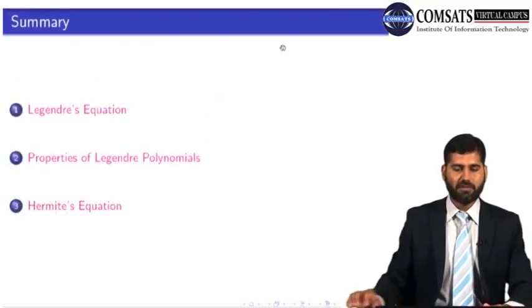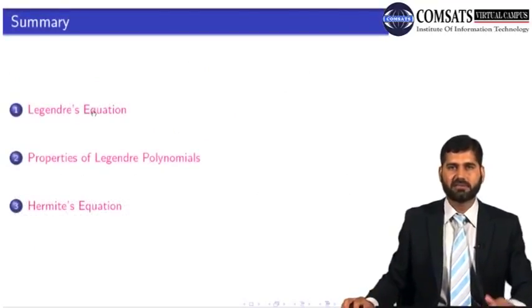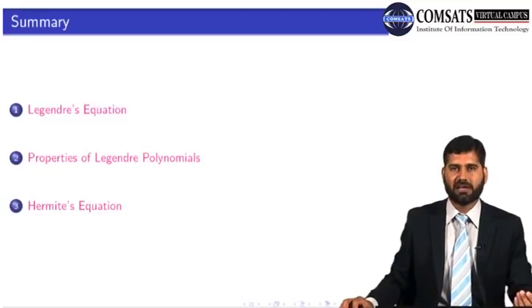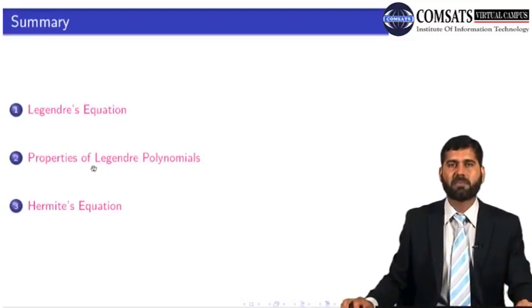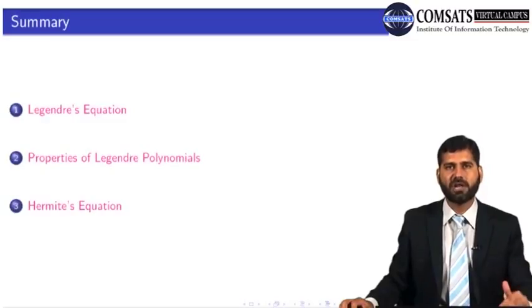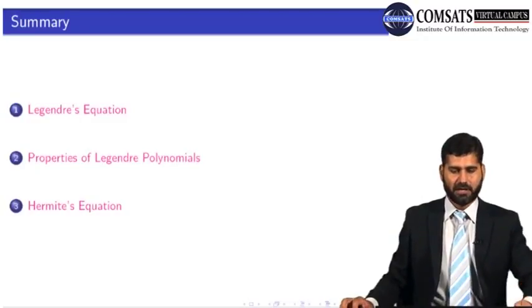All right, so today we studied Legendre's equation and its series solution. Then we named their solutions when the parameter was an integer. We got polynomial solutions, so we named them Legendre's polynomial. And then we studied some properties of Legendre's polynomial. Then we moved on to Hermite's equation, and again we obtained the solution around the ordinary point. All right. Again, when k is a positive integer, the solutions are polynomials, and they are called Hermite polynomials of order k.